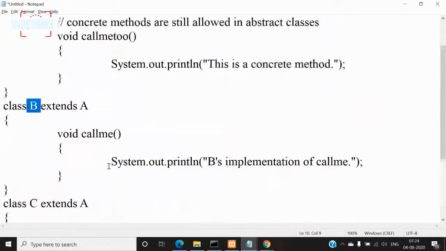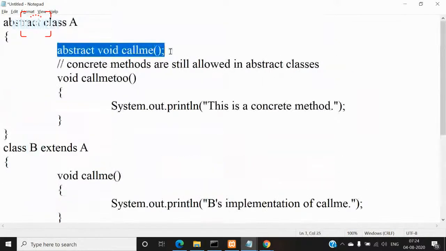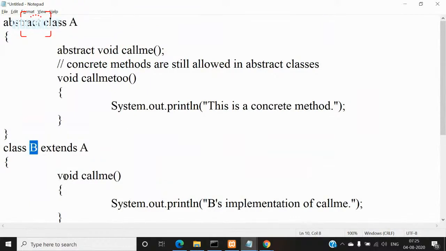So in that case, what I can do is leave the definition here. I'm not going to give the implementation or body to this call me method. Instead, I'll make it an abstract method. So I leave it to class B and class C.